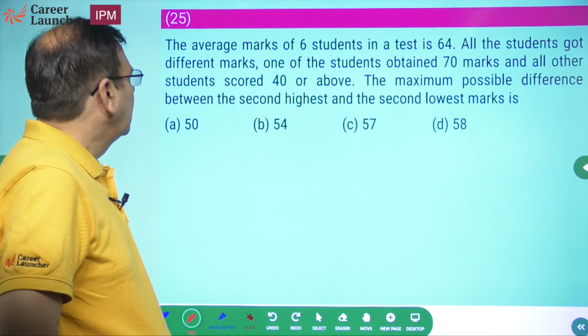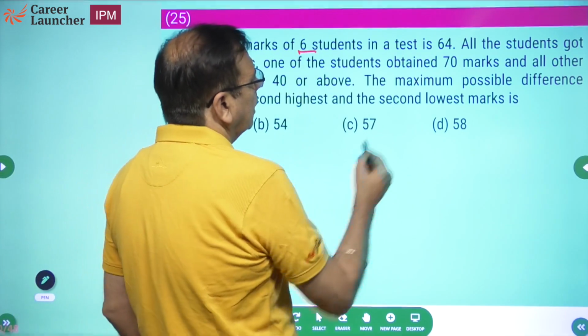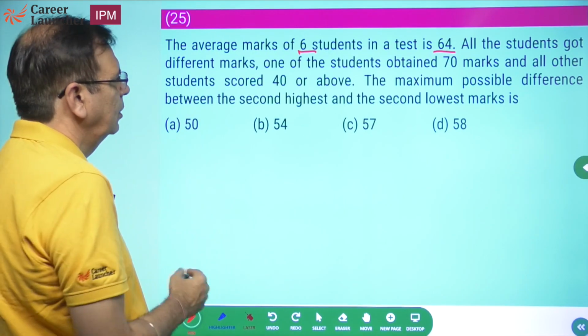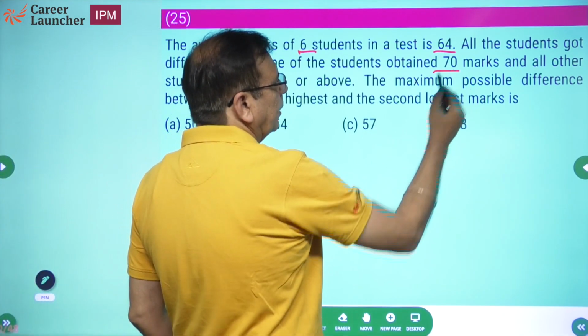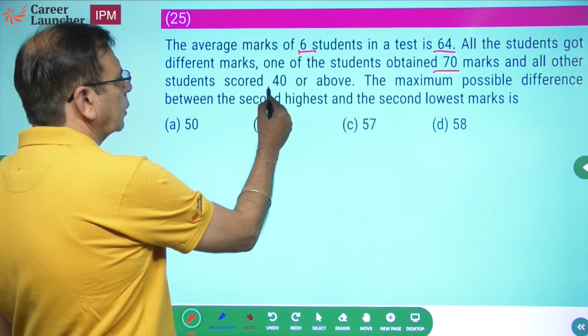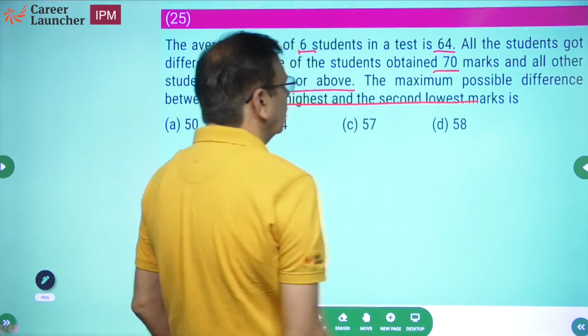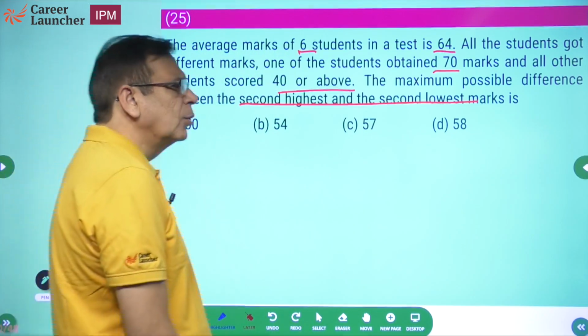Another easy question. Average marks of 6 students in a test is 64. All students got different marks. One of the students got 70 marks and all other students scored 40 or above 40. Maximum possible difference between the second highest and the second lowest. कोई बात नहीं. 6 students got 64 marks.